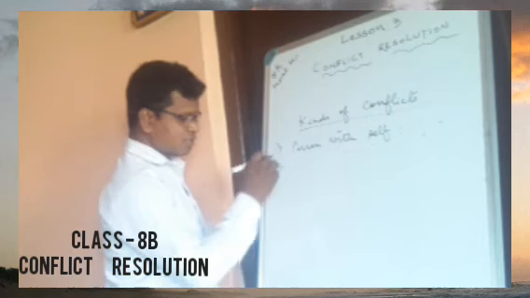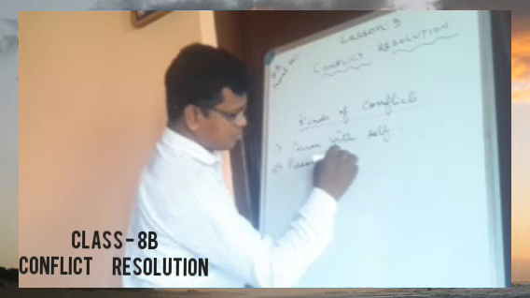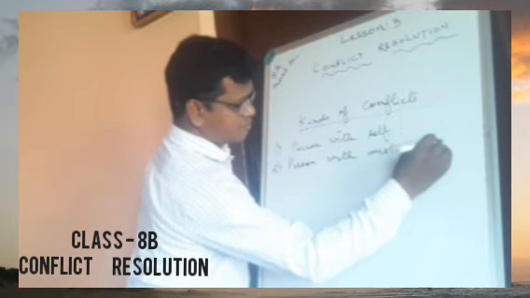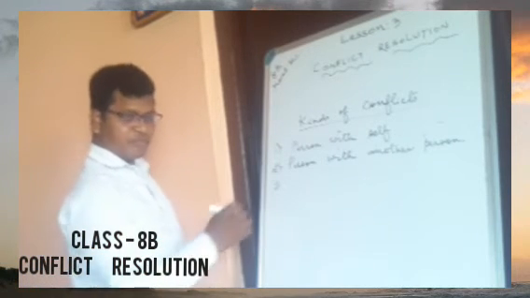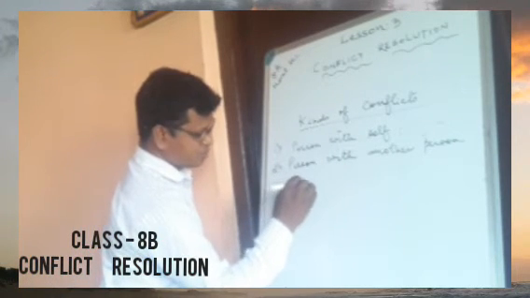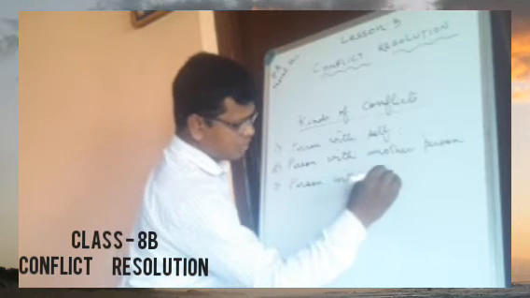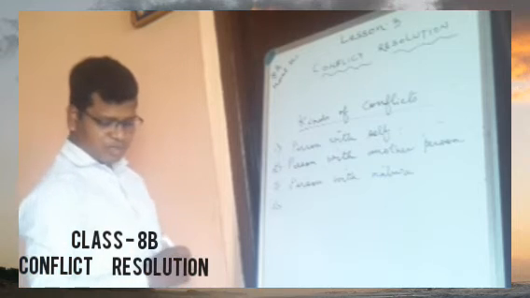Person with another person. Number 3, a person with nature. Number 4, we have, what is that?